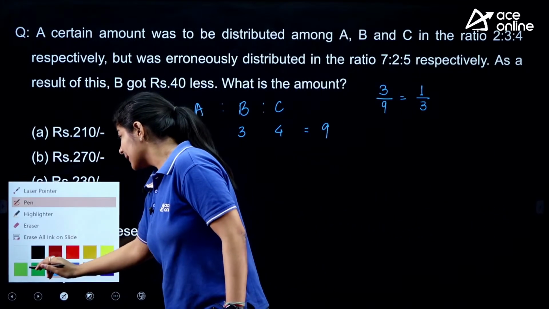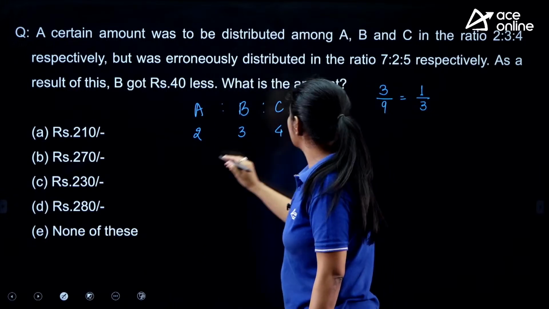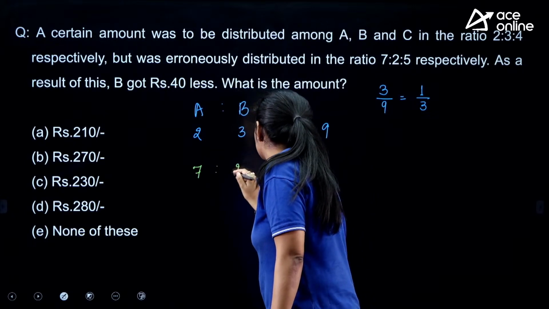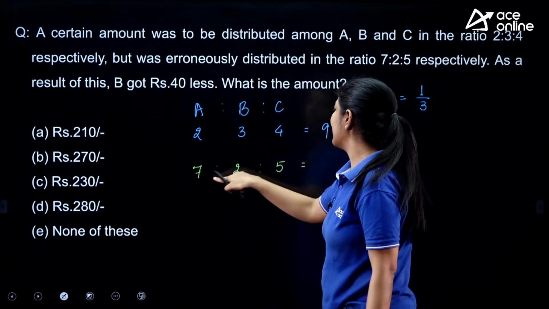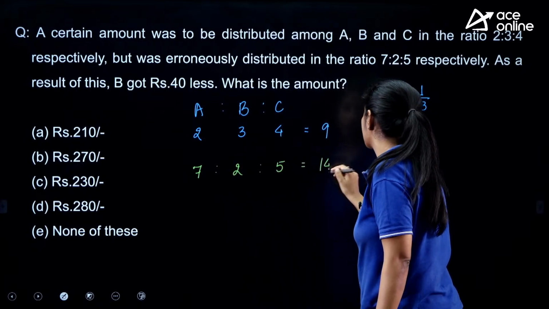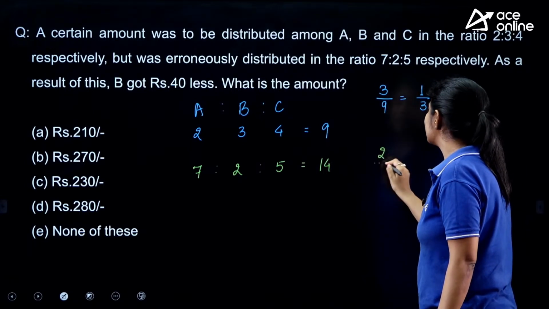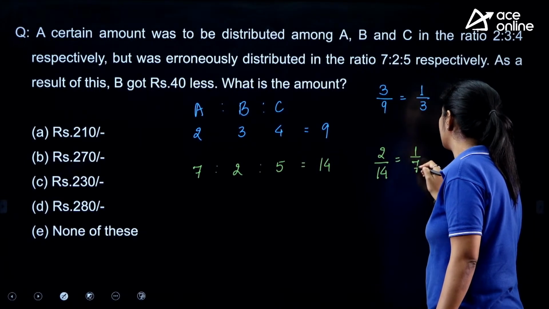Now, because of some mistake it was distributed in 7:2:5. Now the total amount that we have is 7 plus 2 plus 5, which is 14. Because of this, B got 2 parts out of 14, or we can say 1 part out of 7.